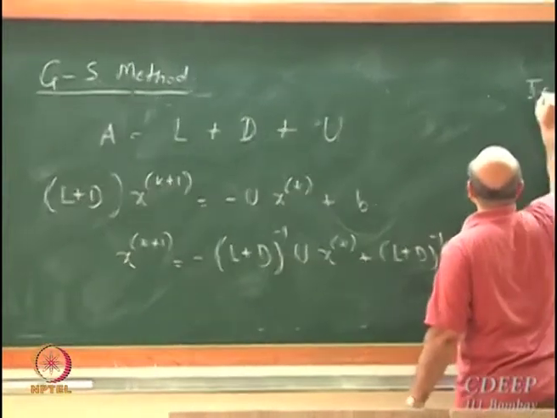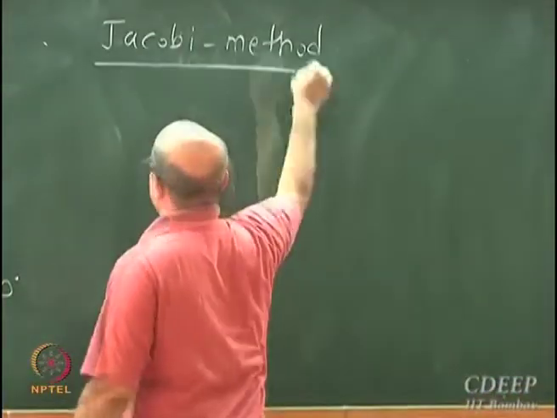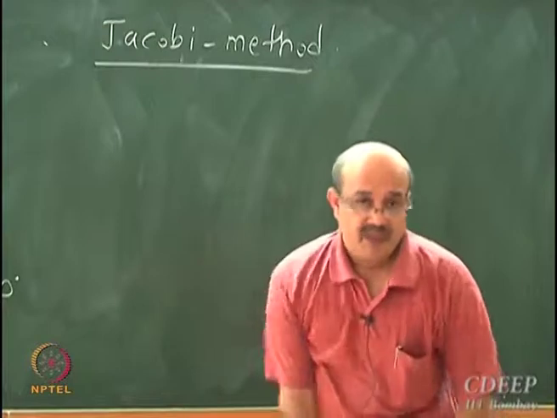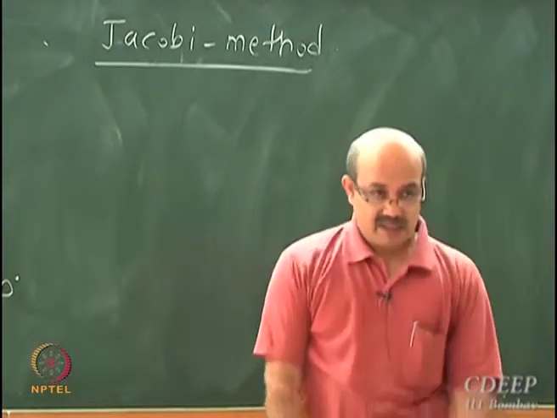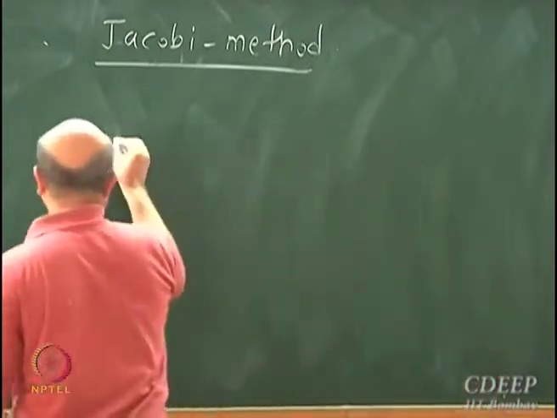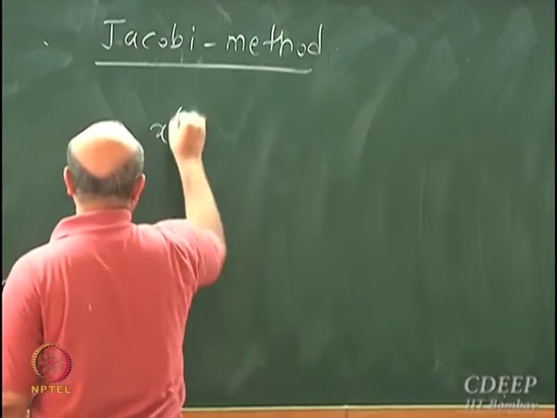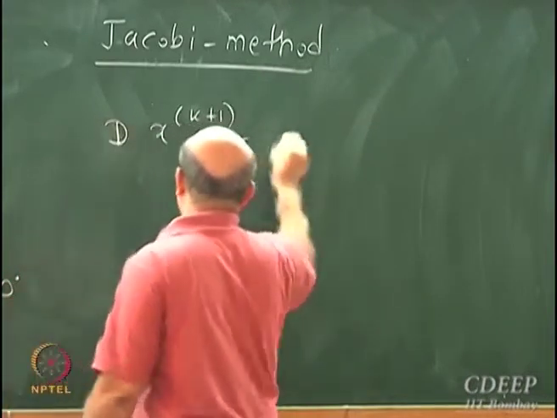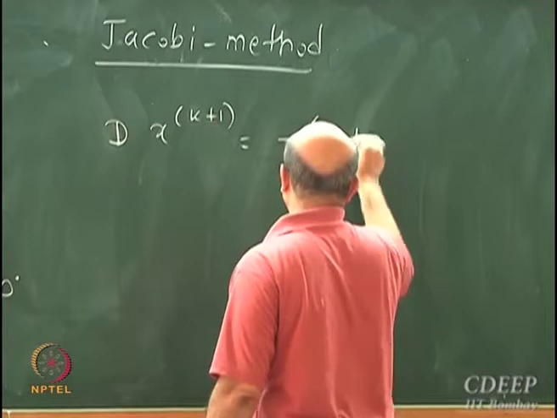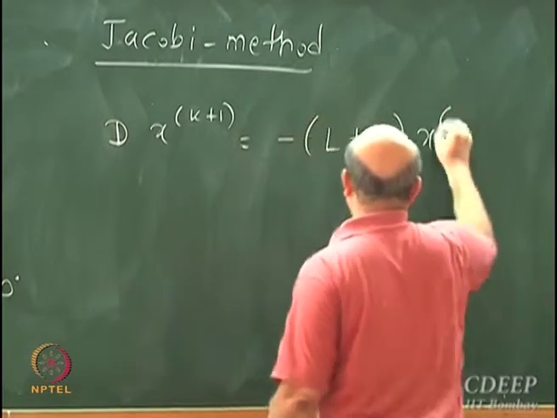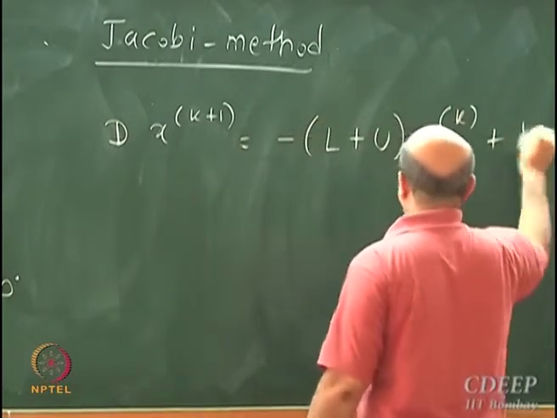For the Jacobi method, what you can show is that doing the iterations is equivalent to D times x^(k+1) equals minus (L plus U) x^k plus b.